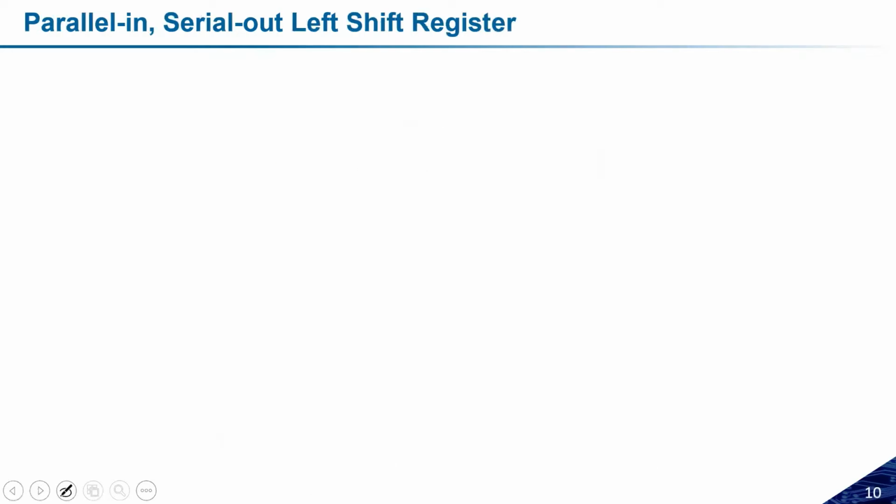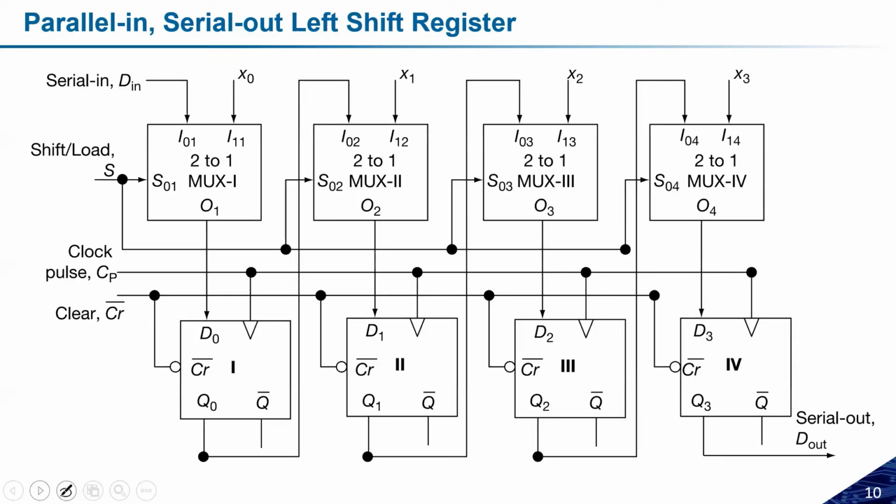Now the next thing is the parallel input, serial output, left shift register. So here what I have to do is take all the inputs at the same time, and output will be taken out at the same time. So this is quite easy actually, it's not that difficult. Input will be common.